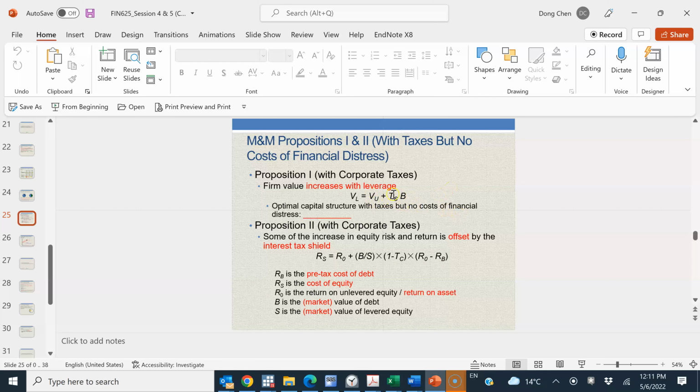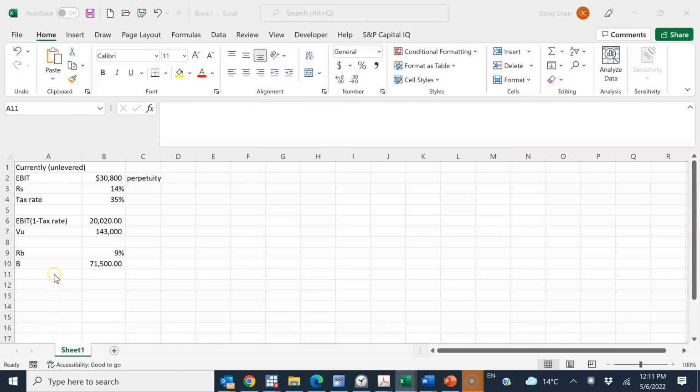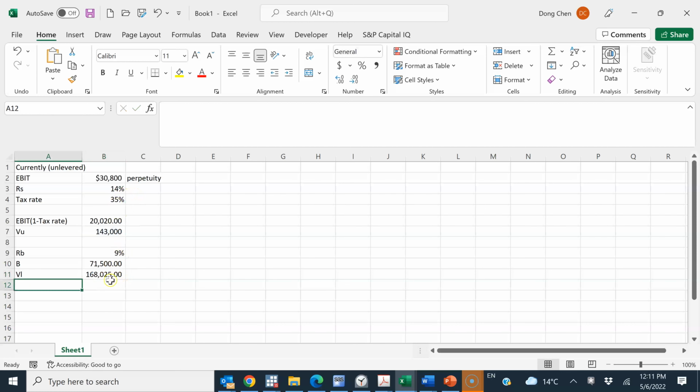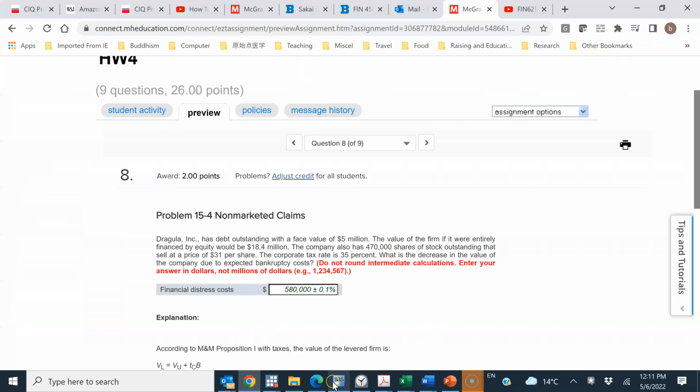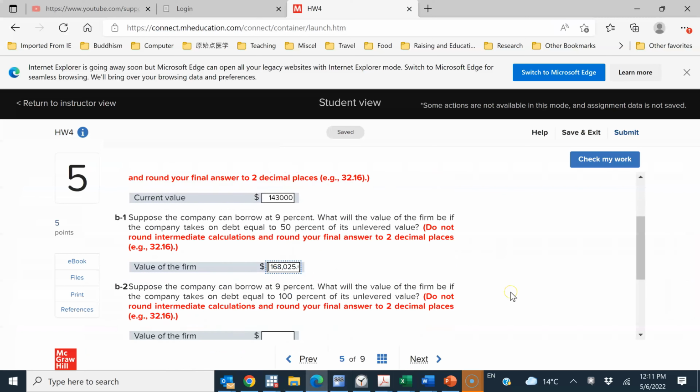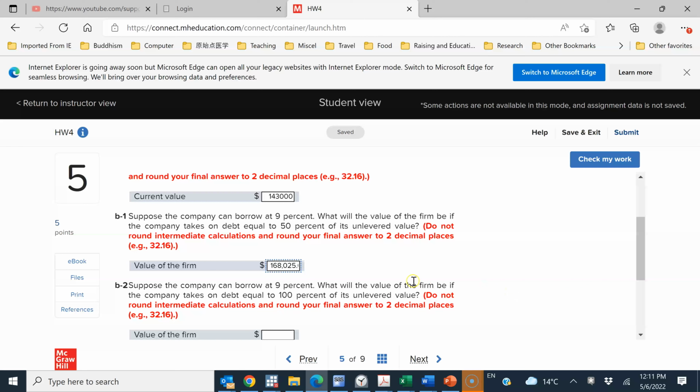We know VU and tax rate, and we just figured out B. So we can use this formula to figure out the levered firm value. VL simply equals VU plus B times the tax rate. So that gives me 168. Just copy that number back. Yeah, so that's basically the answer for B-1.